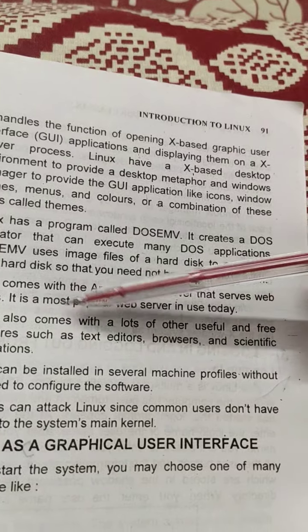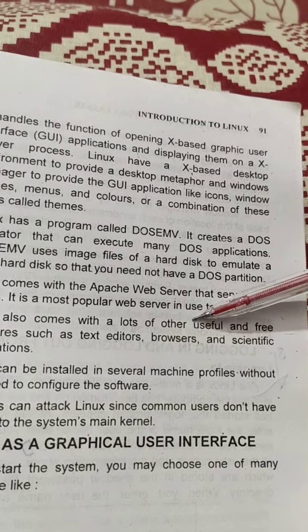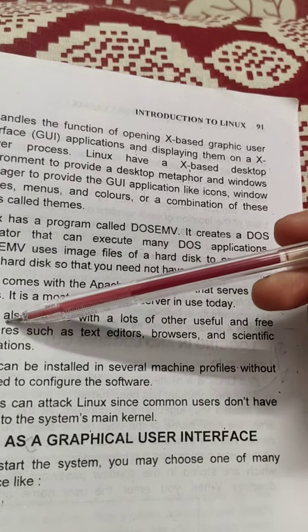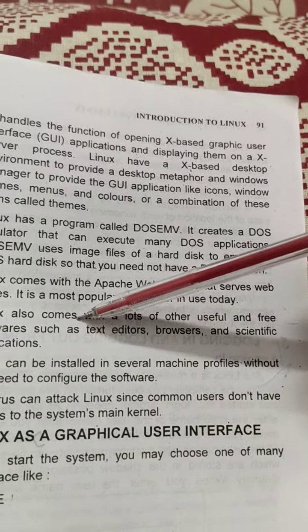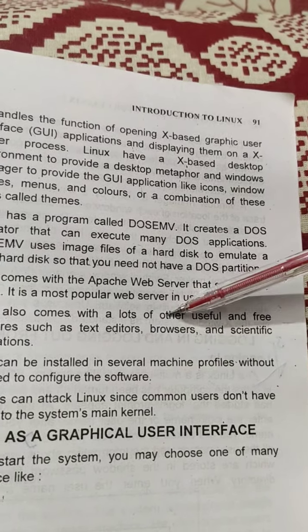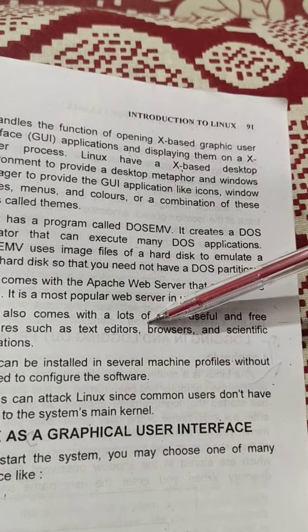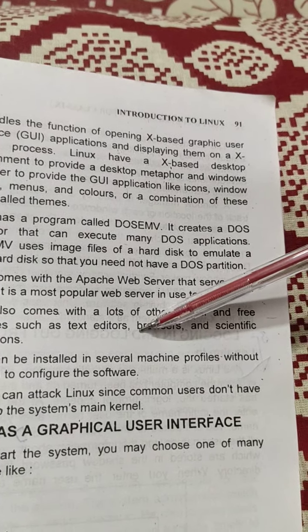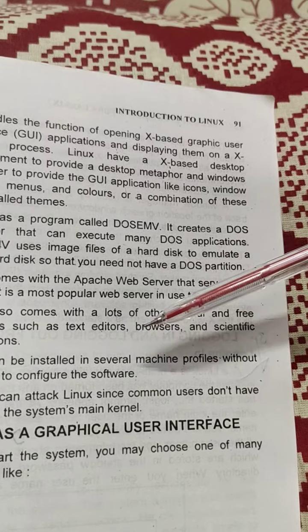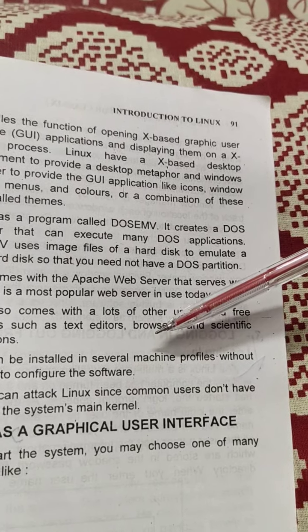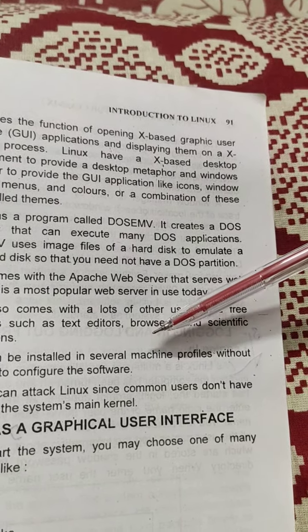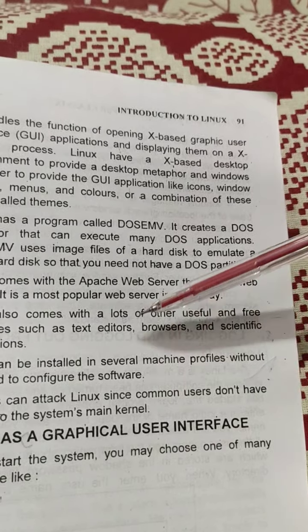In Linux we can do various useful things, and software is also being developed, like text editors, browsers and scientific applications. Browsers means, like the Google browser we currently use in Windows 7 and Windows 10 operating systems.